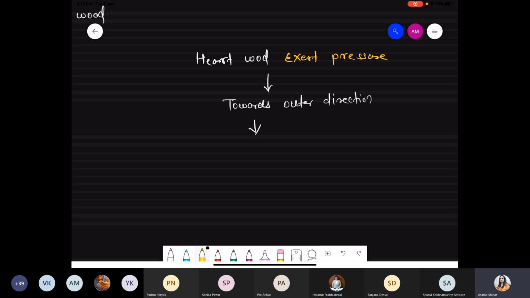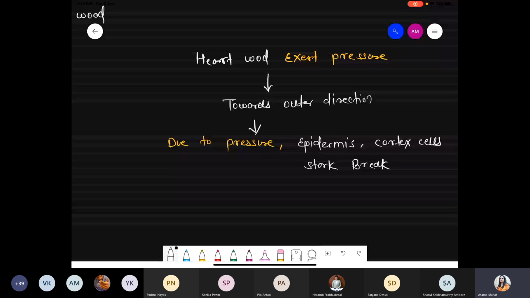Due to pressure, the epidermis, you know very well, that is the outermost boundary, the outermost wall of the plant, as well as the cortex cells, they start to break down. Because pressure is exerted, because at the center there is no space. Now the hard tissue is continuously added, there is accumulation of the material. So now what happened? They exert pressure toward the outer side.